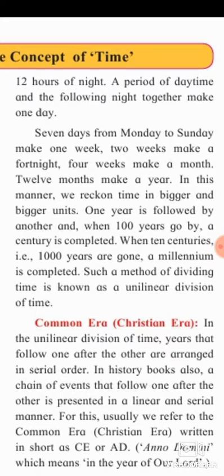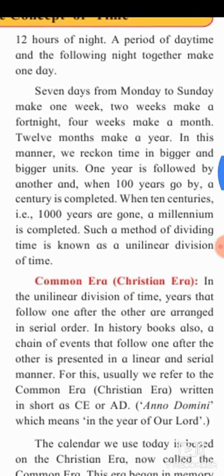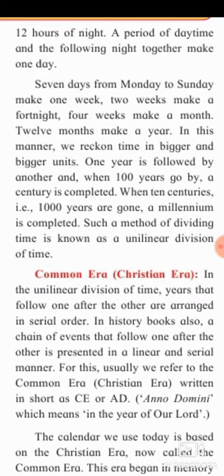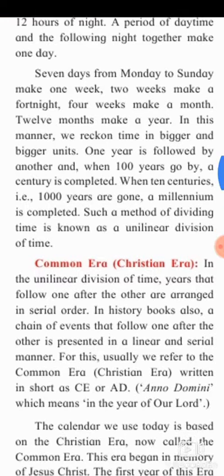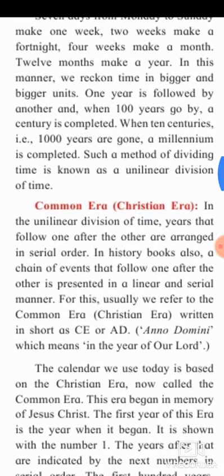7 days from Monday to Sunday make 1 week. 2 weeks make a fortnight. 4 weeks make a month. 12 months make a year. In this manner, we reckon time in bigger and bigger units. 1 year is followed by another, and when 100 years go by, a century is completed. When 10 centuries, that is 1,000 years, are gone, a millennium is completed. Such a method of dividing time is known as unilinear division of time.